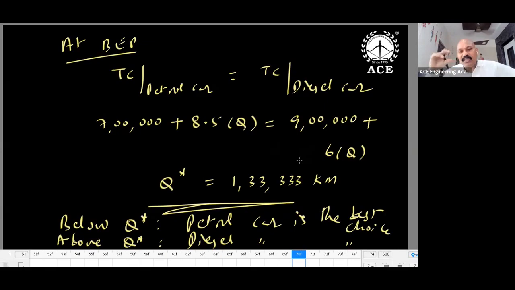What about your usage? Suppose your annual usage is more than 1,33,333 kilometers, then better you purchase a diesel car. Below this, better you purchase a petrol car. So depending upon your requirements, if your usage is on the higher side, go for a diesel car. If your usage is on the lower side, you can go for a petrol car. So always you have to make this comparison.